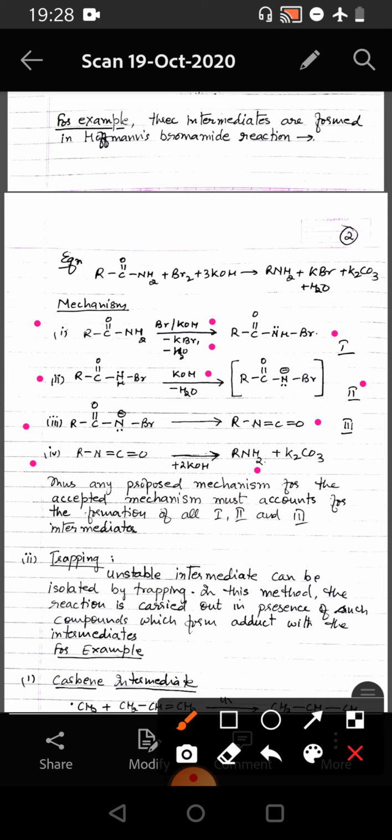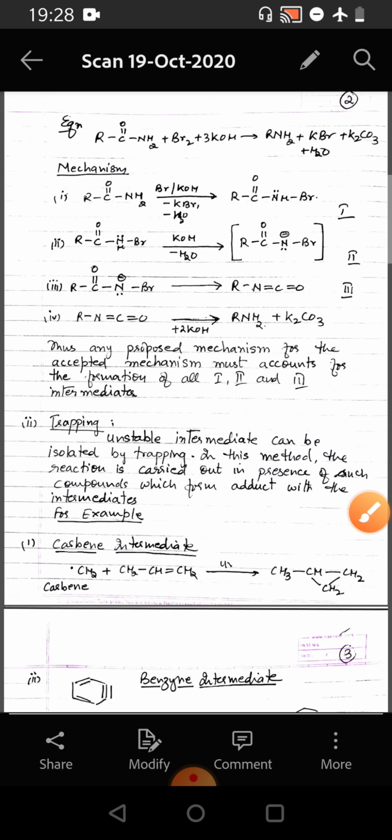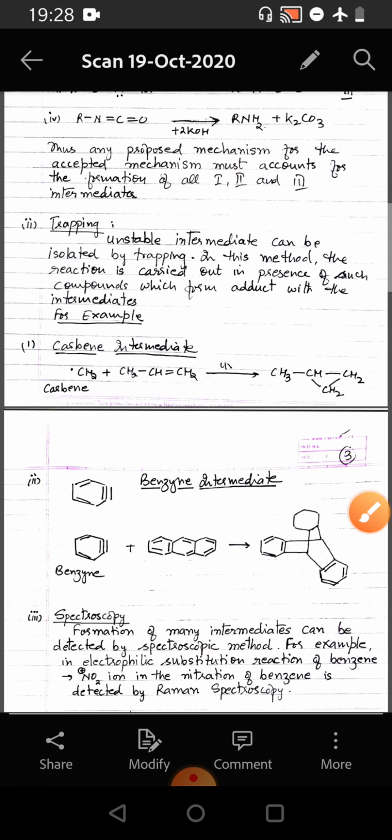Thus, any proposed mechanism must account for the formation of all the 1, 2 and 3 intermediates, and any mechanism which cannot account for all these 3 intermediates cannot be validated.